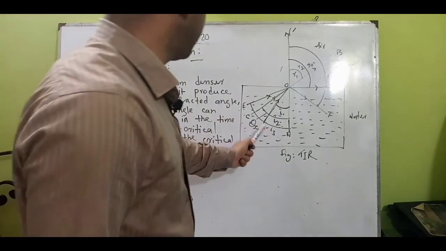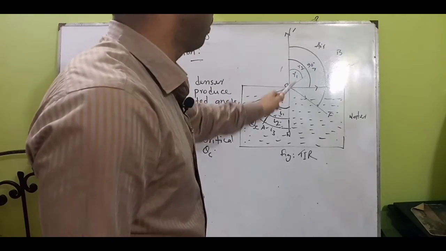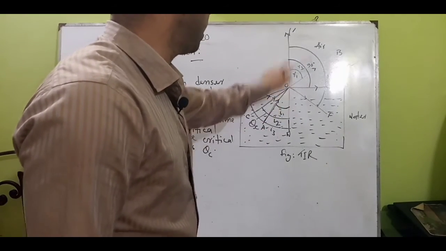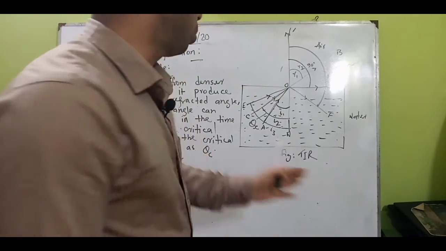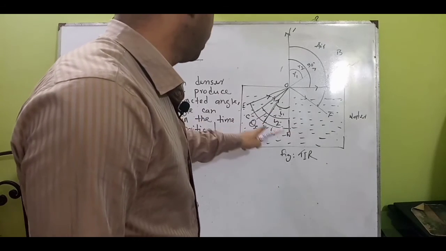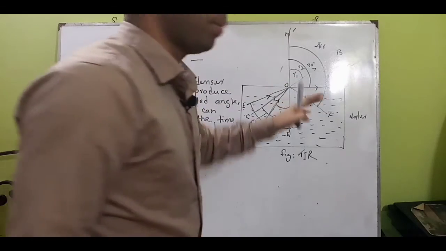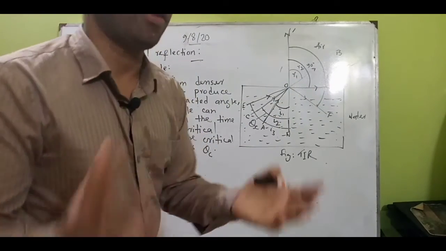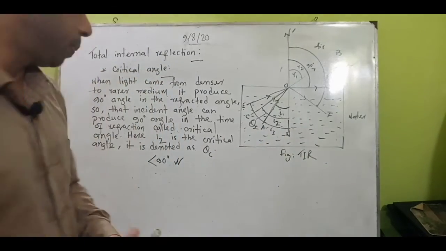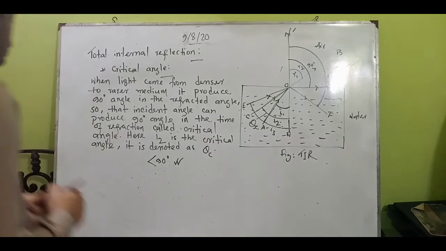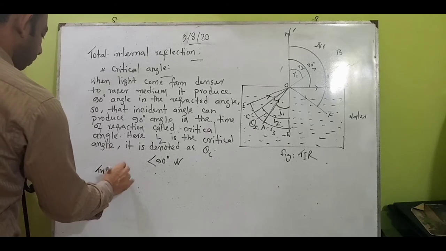Your explanation can be in any way. Suppose I give this: here the incident angle is AON and the refracted angle is BON prime. So I1 is AON and R1 is BON prime. It will be greater. You can go through your explanation in that way. CON is I2 and here DON prime is R2. You can write in this way also according to the geometrical structure when we explain that. And there are always two conditions of total internal reflection.